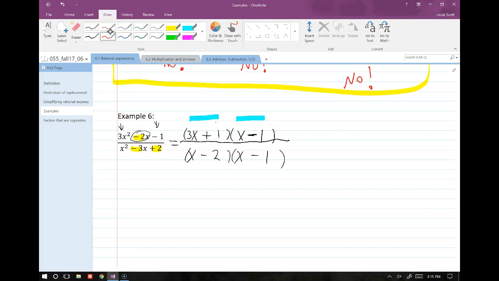All right. Now all we need to do is cancel like factors. We have an x minus 1 on the top and the bottom. And then we write what's left.